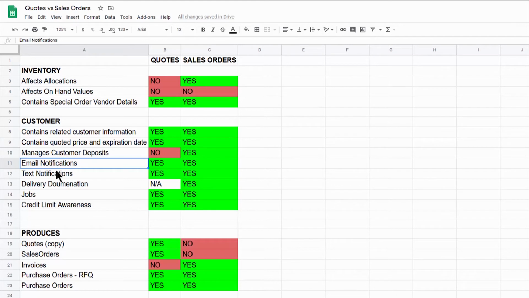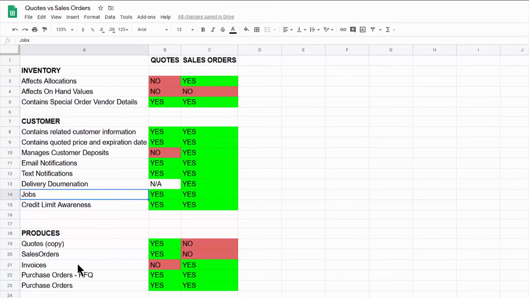Notifications for email and text. Quotes and sales orders both do that. Delivery documentation. You're not going to be delivering anything on a quote until you convert that to a sales order. Job awareness and credit limit awareness is a yes for both quotes and sales orders.